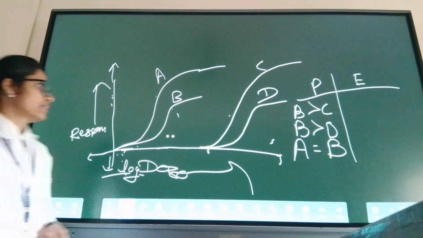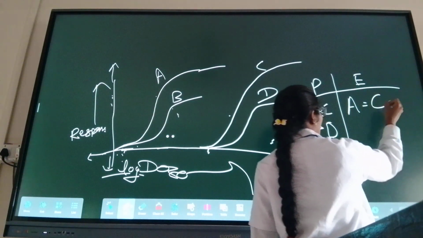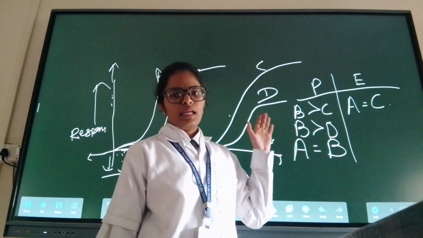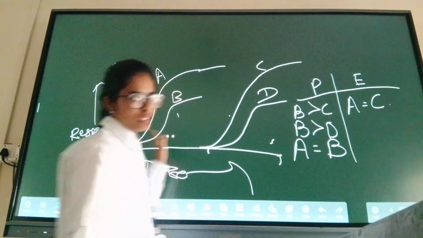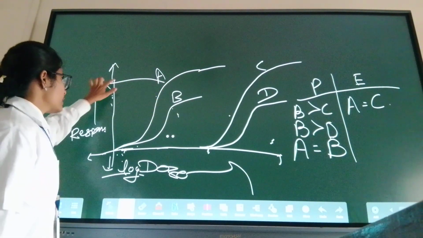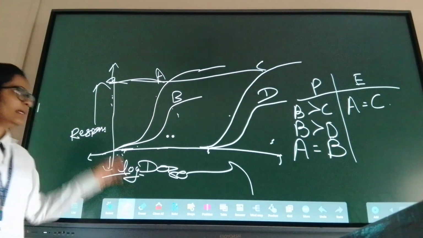Now come to the efficacy. Efficacy of A is equal to the efficacy of C. Efficacy of a drug depends on response, right?